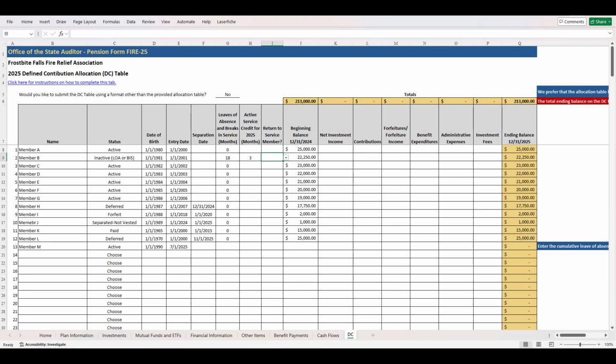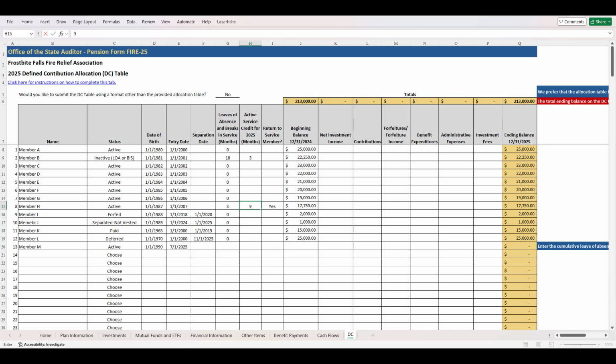If a member returned to active service after a leave of absence or break in service, change the member's status to active and select Yes from the drop-down menu in the Return to Service column to indicate that the member is a Return to Service member. Please use the member's original entry date in the Entry Date column on the DC table.